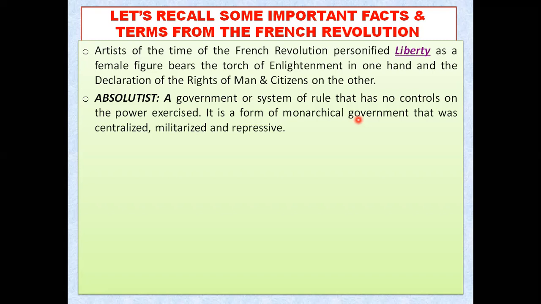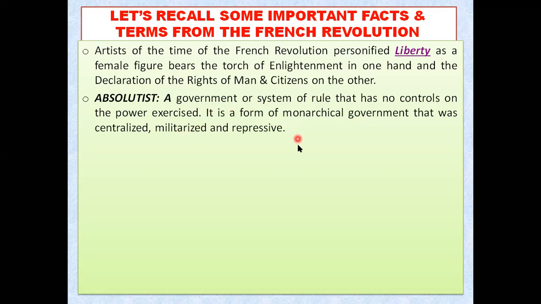So absolutist is such a type of government where the power lies in only one hand, and there is no one who can check or control the power of the king, or who can raise questions to the king. And if someone tries to raise questions or criticize that particular type of government, that is dictatorship or monarchy, then their mouth will be shut down, and they might be shut down forever also. So in this type of government, the king or the queen has centralized power, and they even have full control over the military.